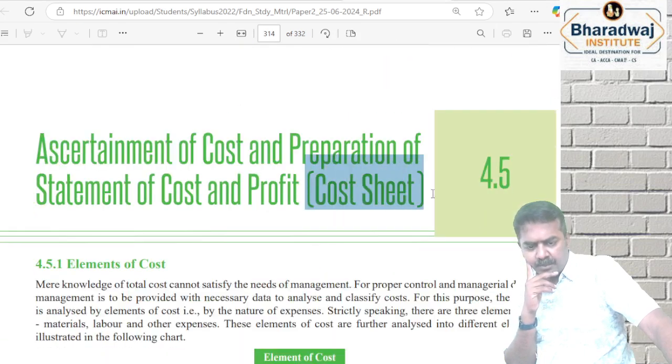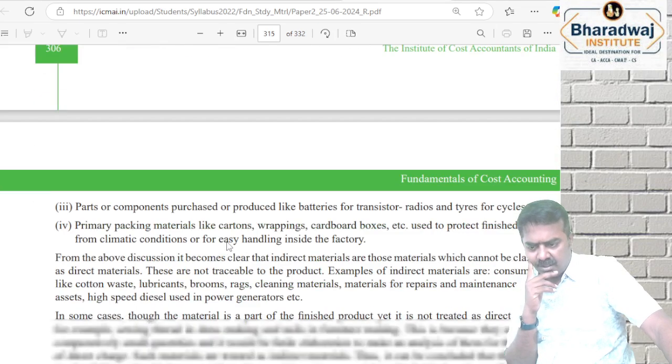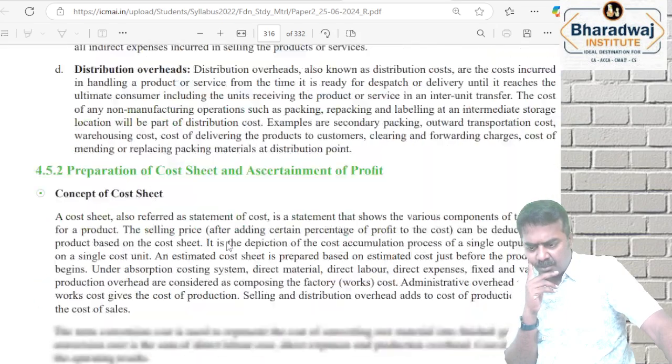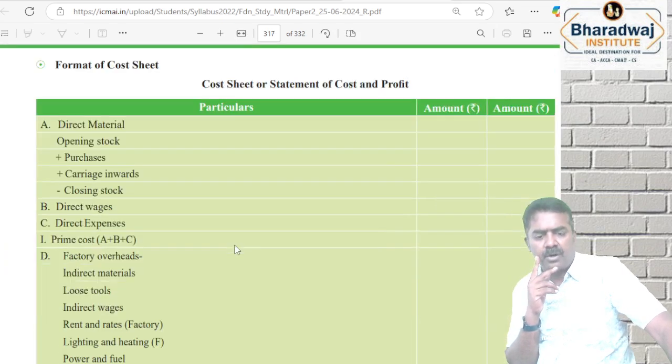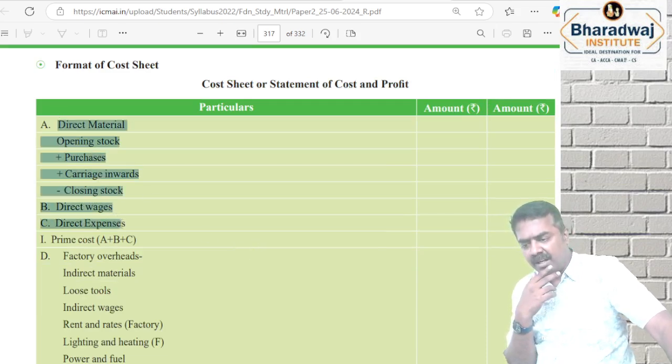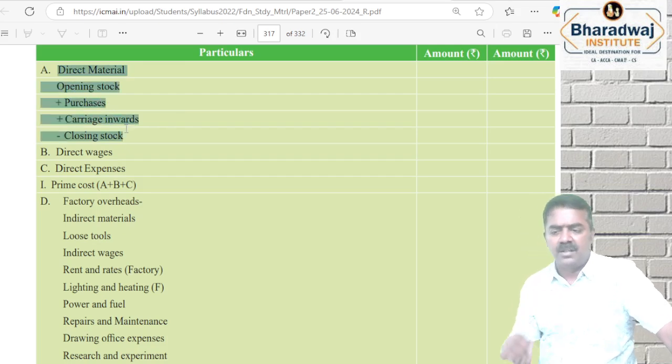Next one is preparation of which one? Cost sheet. Preparation of cost sheet. How do we prepare a cost sheet, sir? Very simple. Classify the cost according to the function. Direct material, direct labor and direct expenses, I told you, right? That is called as which cost? Prime cost. Okay. How to work out direct material cost? You have to see it from your material. Opening stock plus purchases plus carriage inwards minus closing stock. This will give us material consumed.